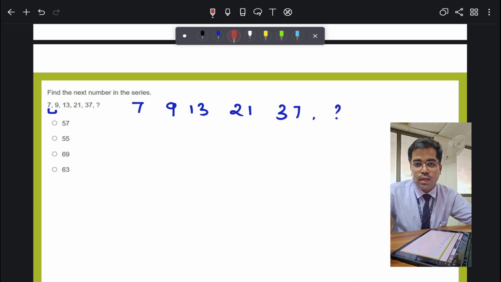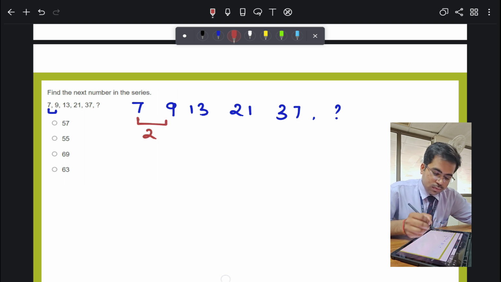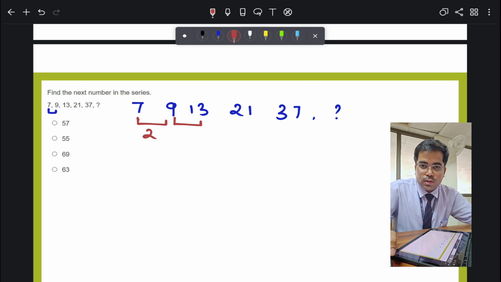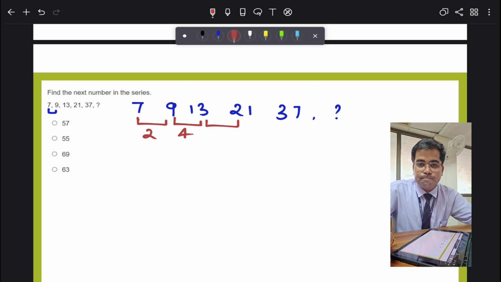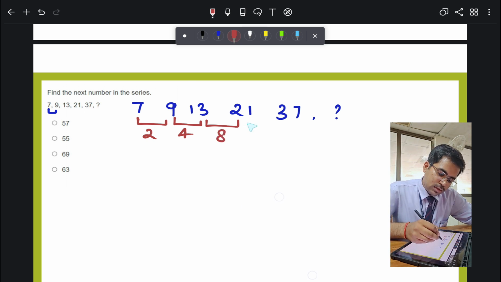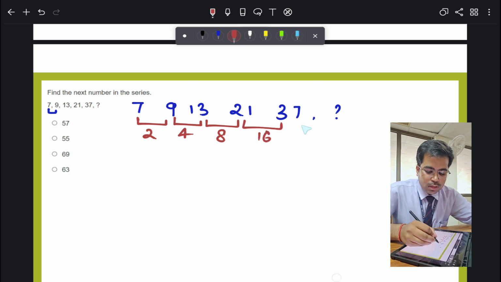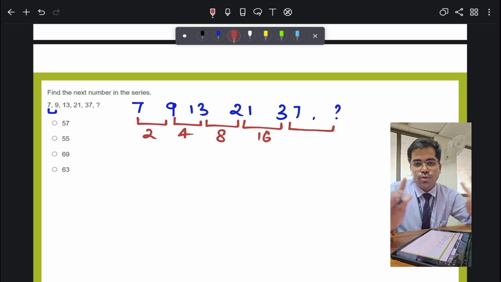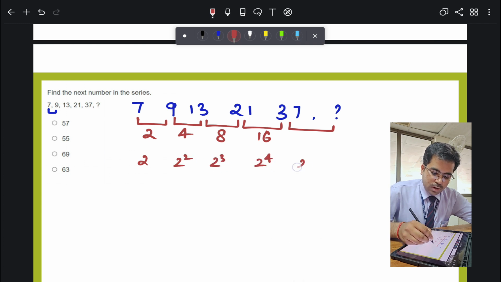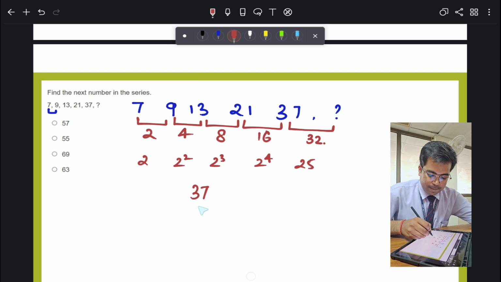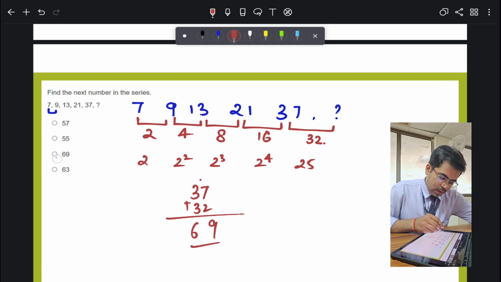Just find the gap between them. This is a gap of 2, and what about this? The gap is 4. What about this? Quickly subtract. The gap is 8. Now subtract. The gap is 16. Now what should the gap be? Now you should know what is going on here. This is 2 square, 2 cube, 2 to the power 4 and 2 to the power 5. There should be a difference of 32. If you add 32 to 37, this will become 69. The answer should be this part.